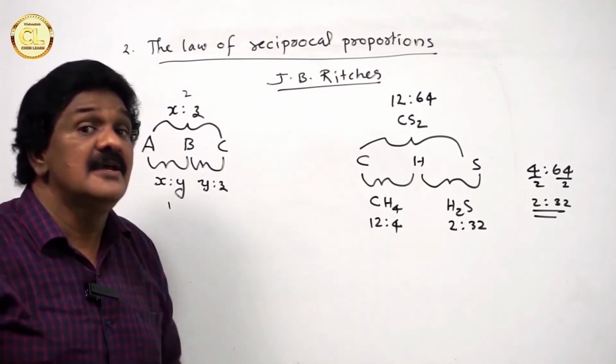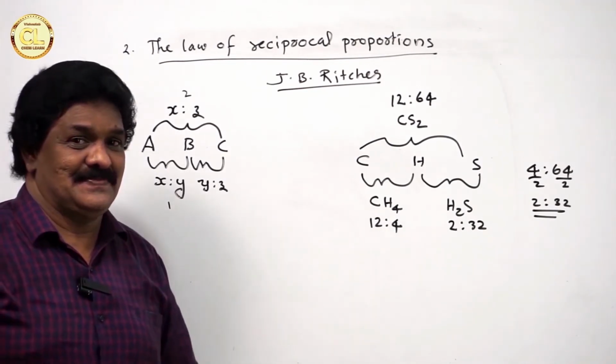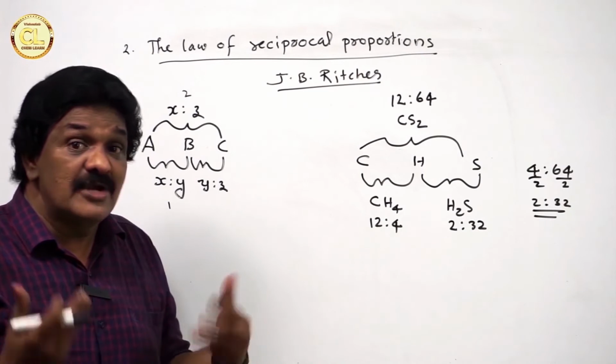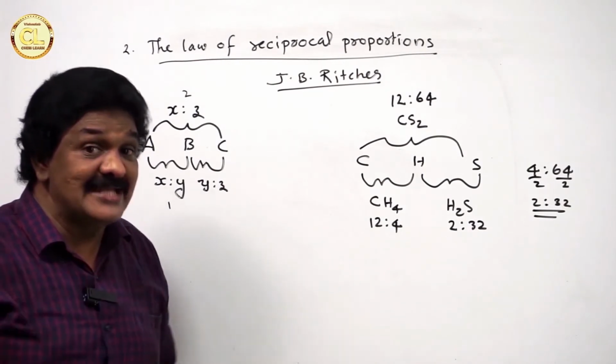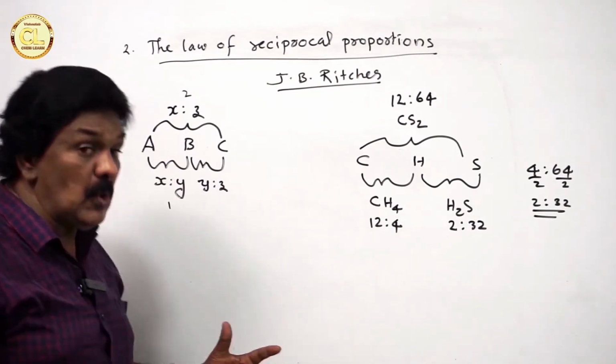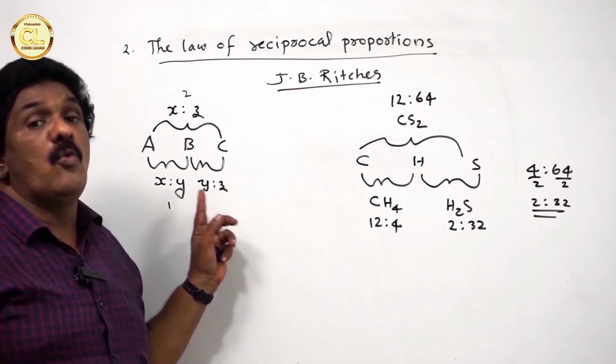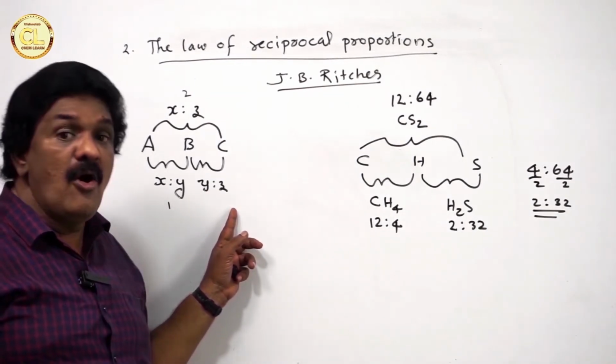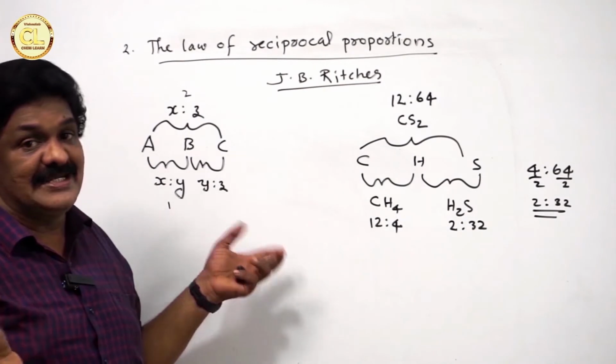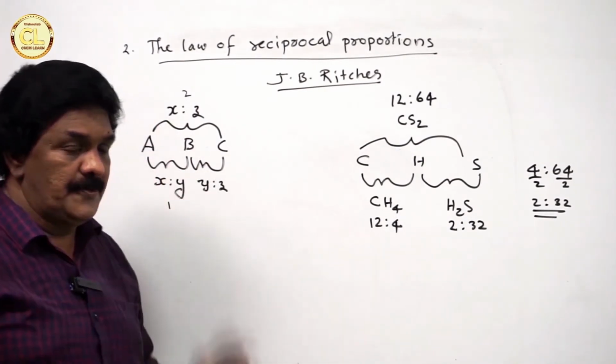They will do so means they will reciprocate. Okay, that is what is called reciprocate. So, they will do so either in the ratio Y is to Z or a simple multiple of it. That is what is the law.